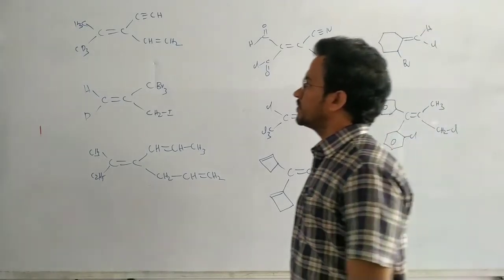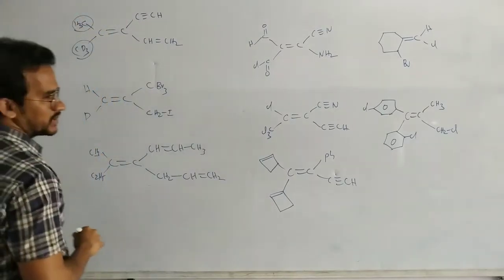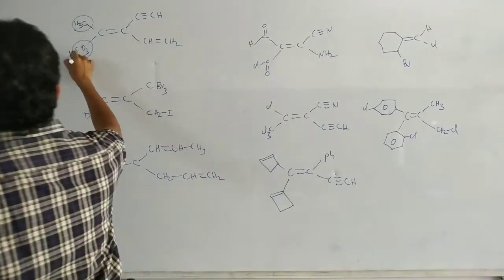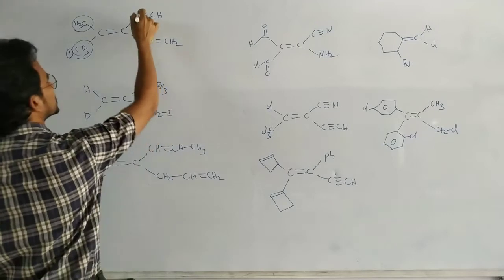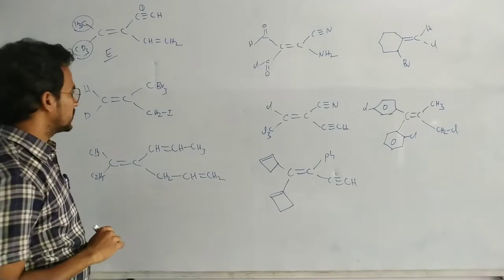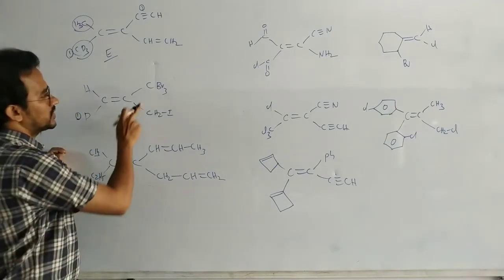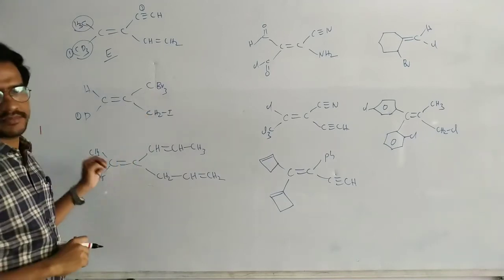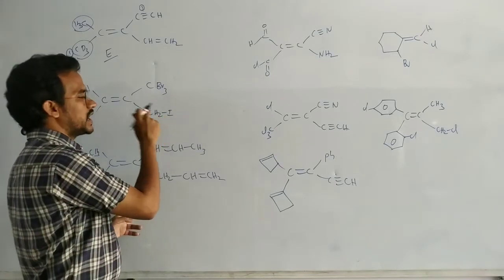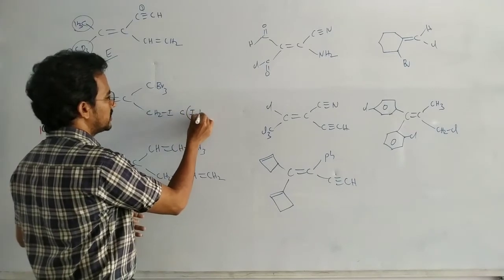So here CH3, CD3: based on the isotope mass number, the CD3 has a high priority than the CH3. And triple bond, double bond, acetylene group has a high priority, so it is an E isomer. Next, hydrogen, deuterium. Deuterium has a high priority based on the mass number. Now here CBr3 and CH2. Actually this one has 3 bromine atoms. Here 2 hydrogen atoms and iodine. But this carbon is attached to the iodine, hydrogen.